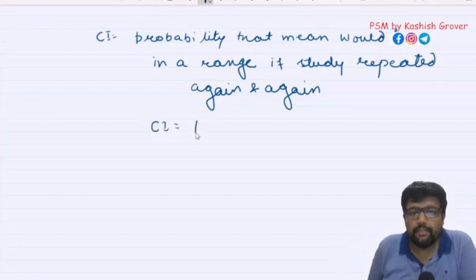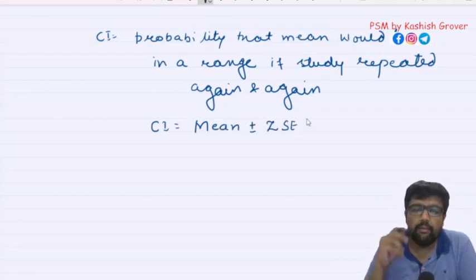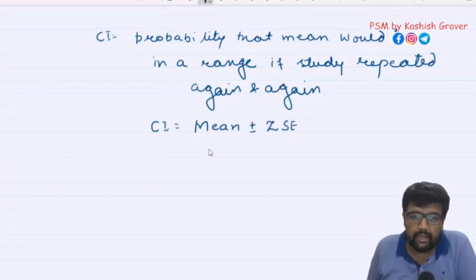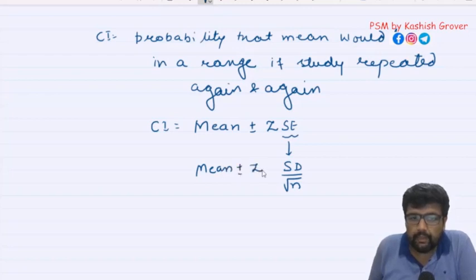Confidence interval is calculated as mean plus minus z standard error. Now what is standard error? It is standard deviation divided by under root of n. Standard deviation divided by under root of n. So can I write mean plus minus z standard deviation divided by root n?